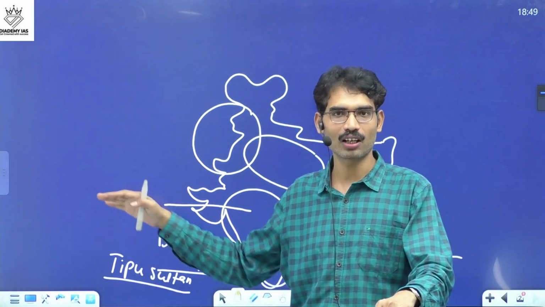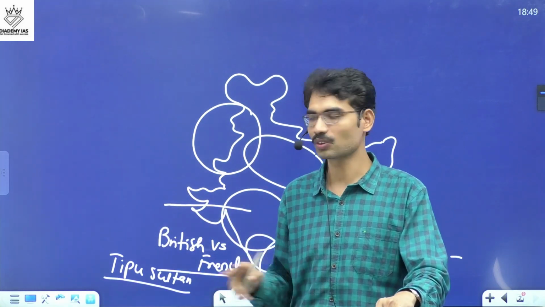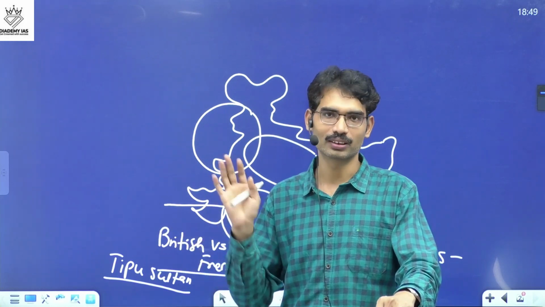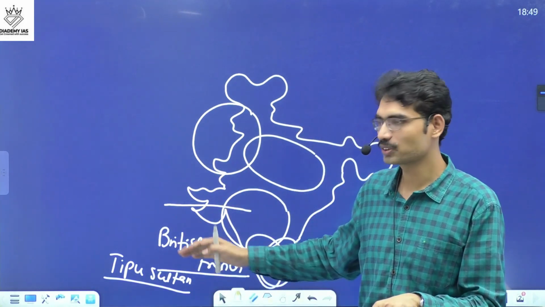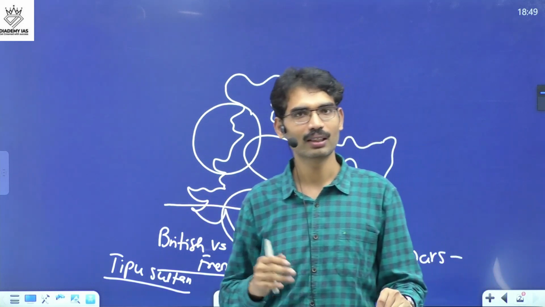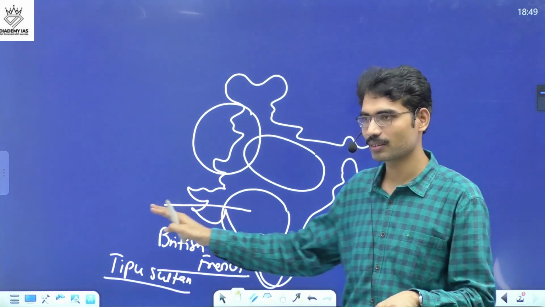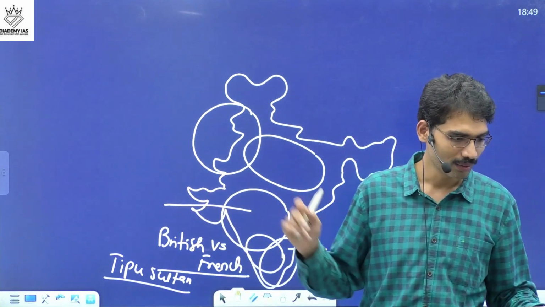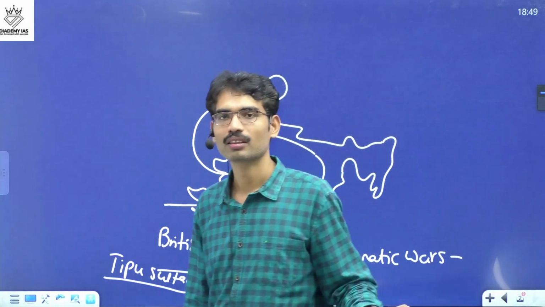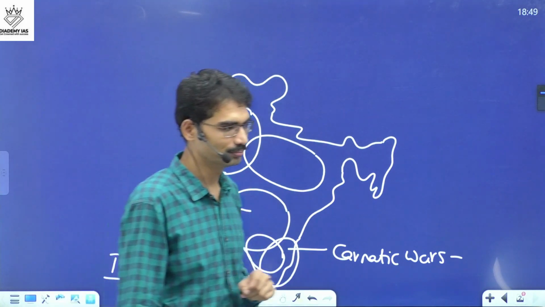Tipu Sultan, Hyder Ali also took the help of French. Finally, after the Fourth Anglo-Mysore War, Mysore itself got eliminated completely, and Mysore came under the subsidiary alliance of the British. French threat eliminated. And the final chance, Marathas also defeated. Finally, in the struggle between British and French, French were completely removed.